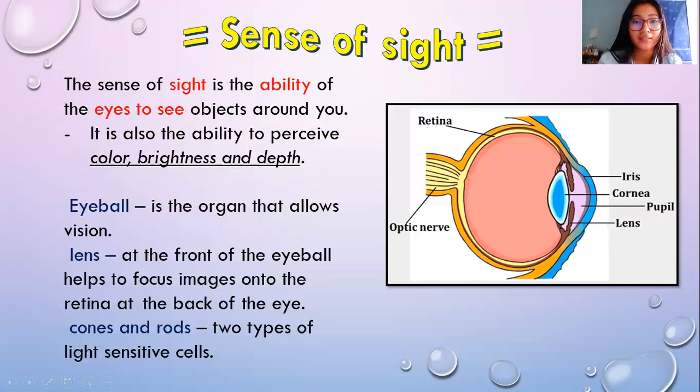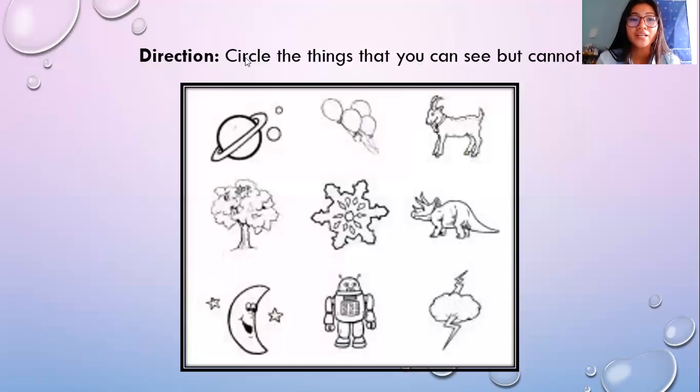All right, now let's get to know. Here, circle the things that you can see but cannot touch. Again, circle the things that you see but cannot touch. A while ago we said that our eyes help us to see brightness and dark. Let's look at the picture.